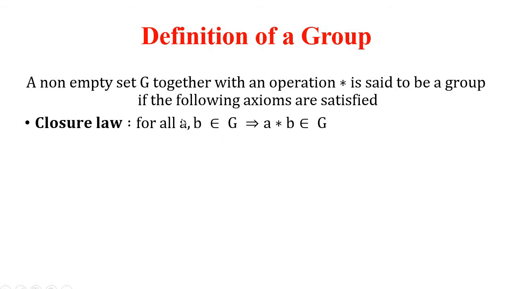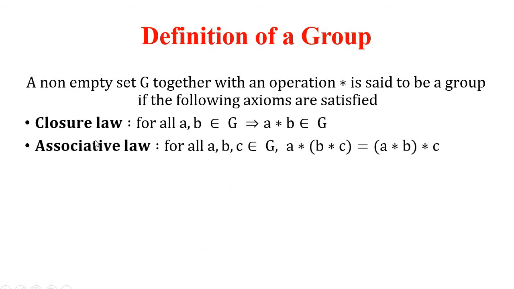See, if you combine the two elements of G together, if that combination, either it is a sum or difference, even it can be a product, also exists in G, then we say that G satisfies the closure law. Second, associative law: for all a, b, c belongs to G implies that a star (b star c) is equal to (a star b) star c.